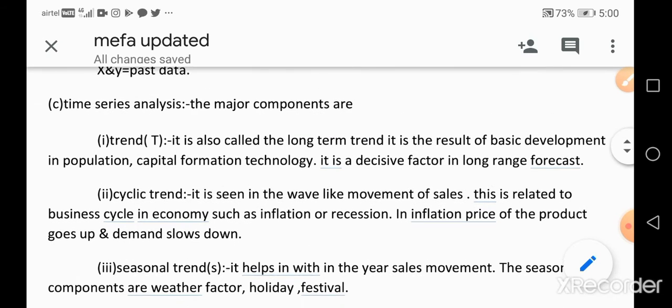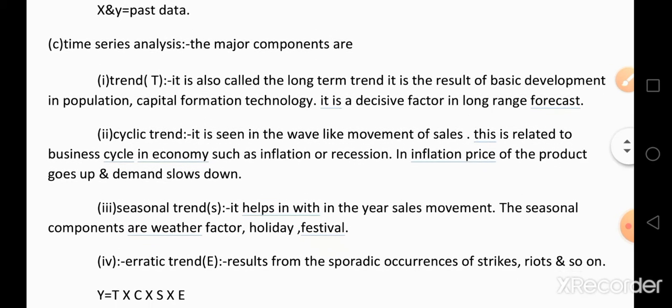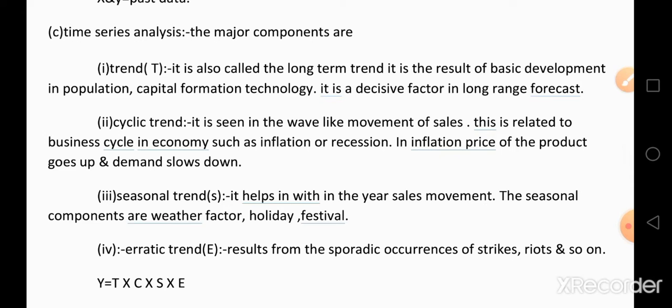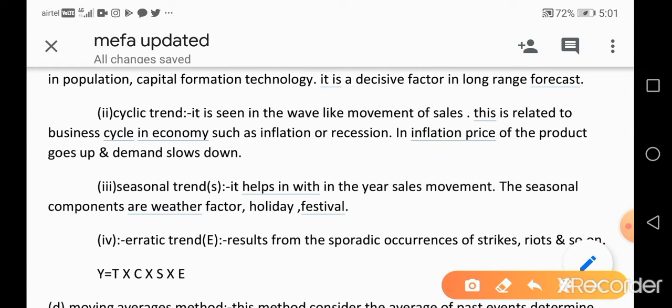In time series analysis, we consider different factors. Not only the past data, but different factors of demand are also very important for estimating the future demand. That is called time series analysis, depending upon the factors of demand. The major components in time series analysis are: first one is trend.